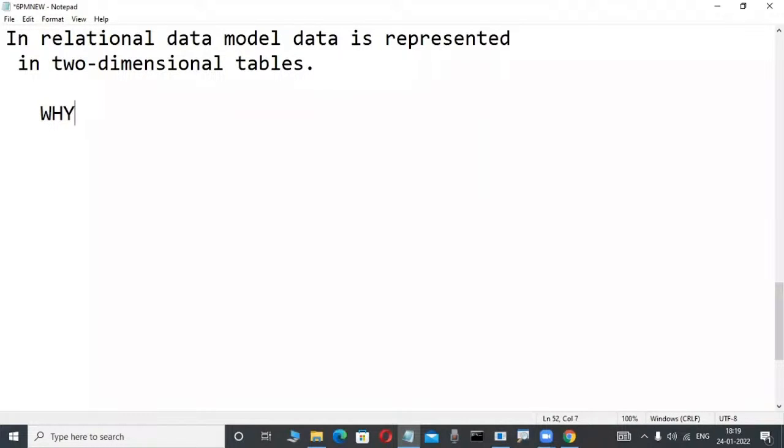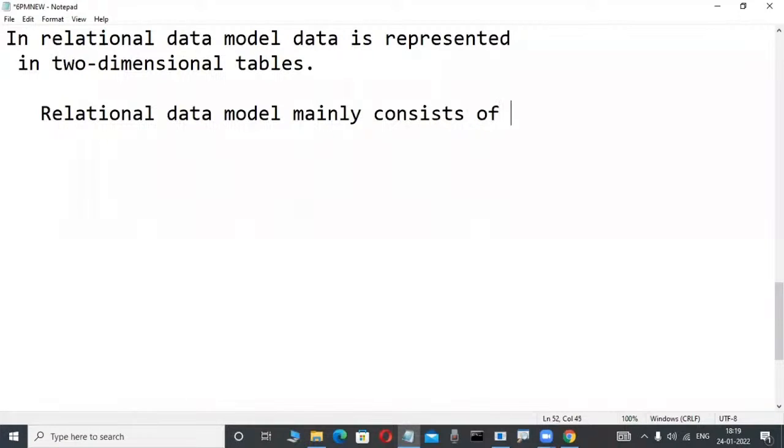Everyone says that for any software engineer, this is dead easy. Why? The reason is that any relational data model product we observe mainly consists of three components. Only three components. What are those components?